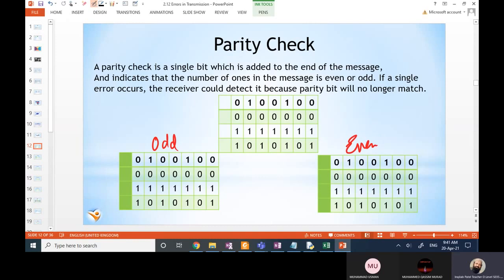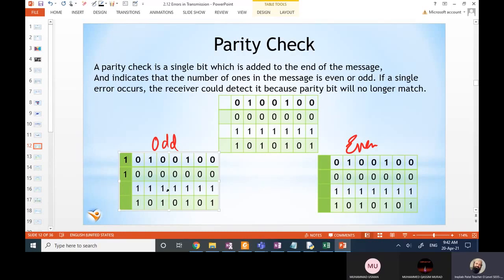we will count the number of ones. How many ones are there? There are 1, 2. So we will use another one. Now the number of ones is odd. Here there are only zeros. So now these are odd.